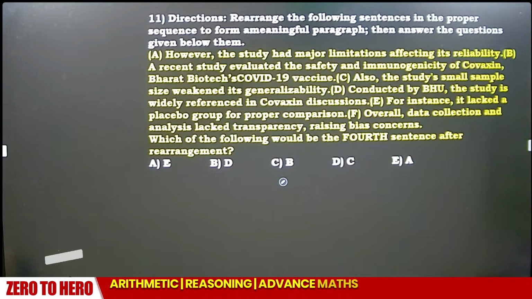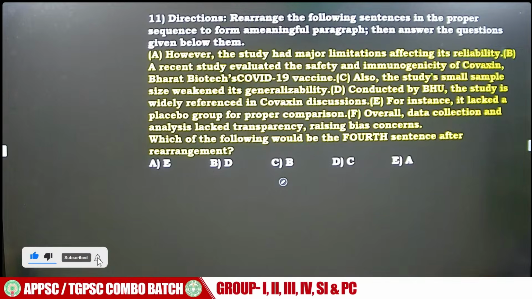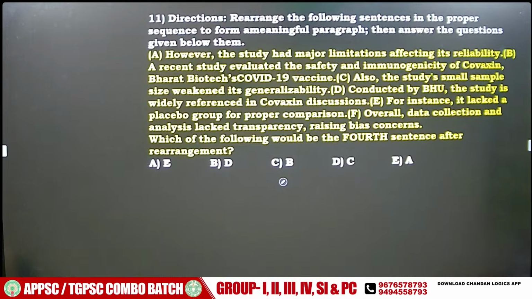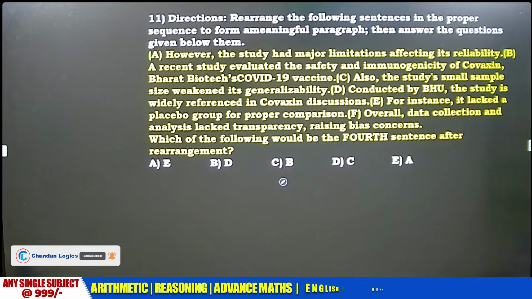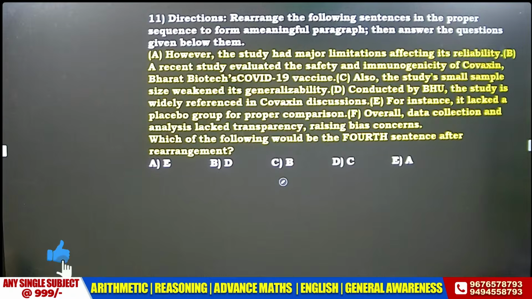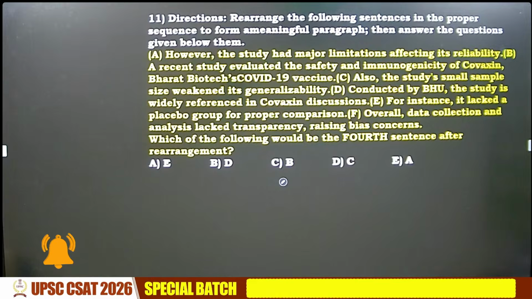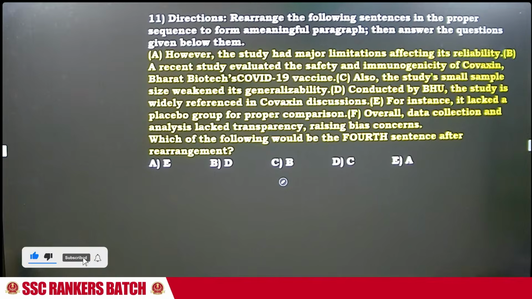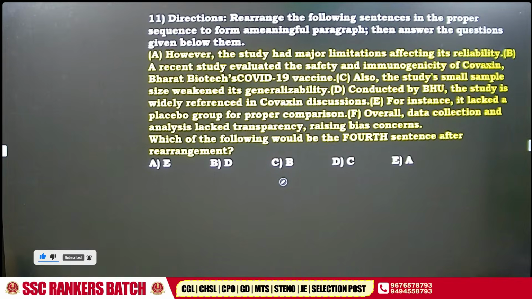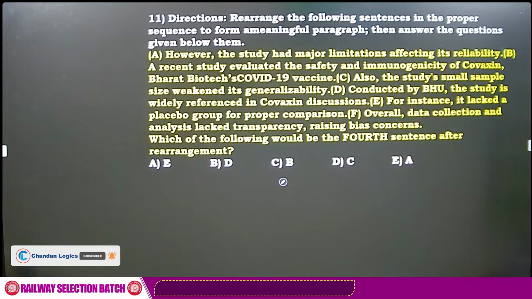You should be very fast. Last 30 seconds.